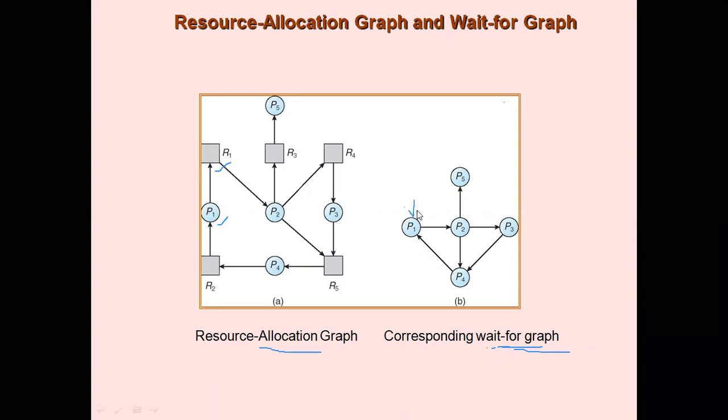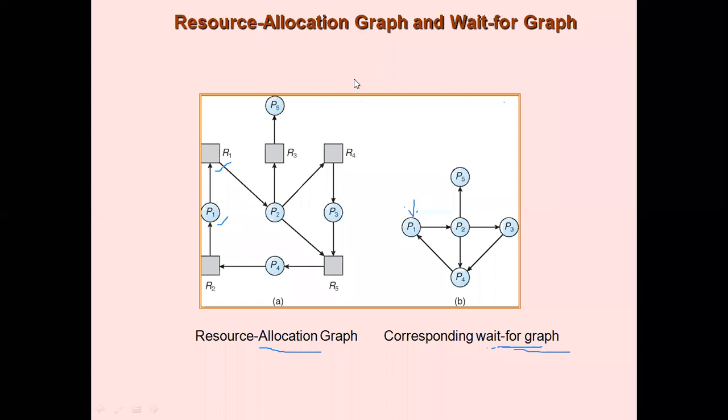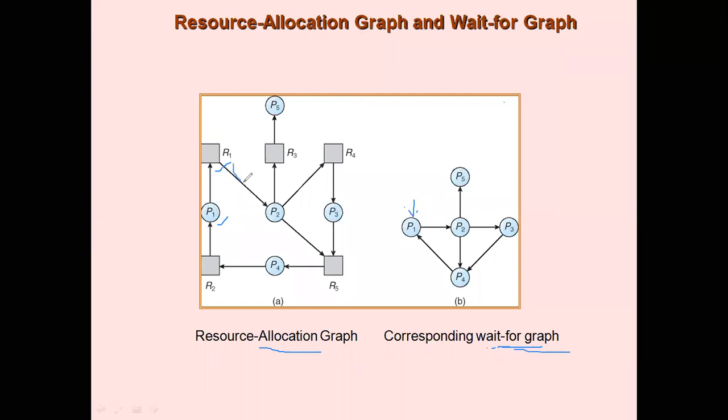This is very simple. Now look at the process P1 here. What does P1 say? P1 requests R1 and then R1 is assigned to P2, right? So we can collapse these edges.